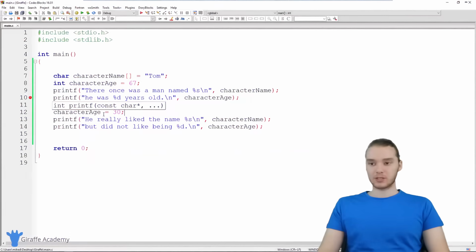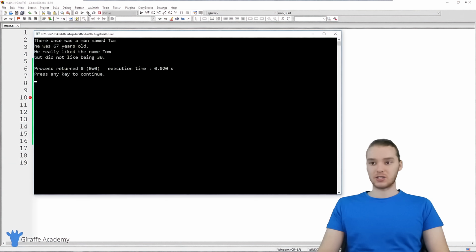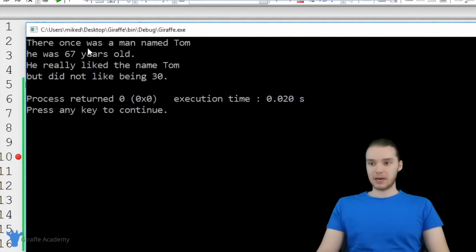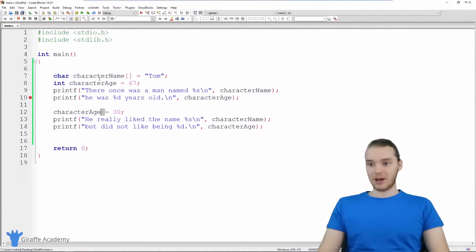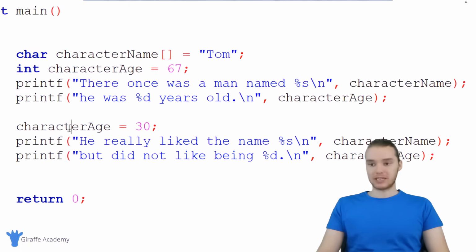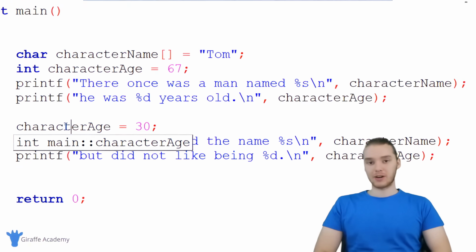So now halfway through the story, the character's age is actually going to change. You'll see it says there once was a man named Tom, he was 67, and then down here the age is 30. So we actually modified the value that was stored inside of the variable halfway through printing out our story. And that's really why variables are useful.